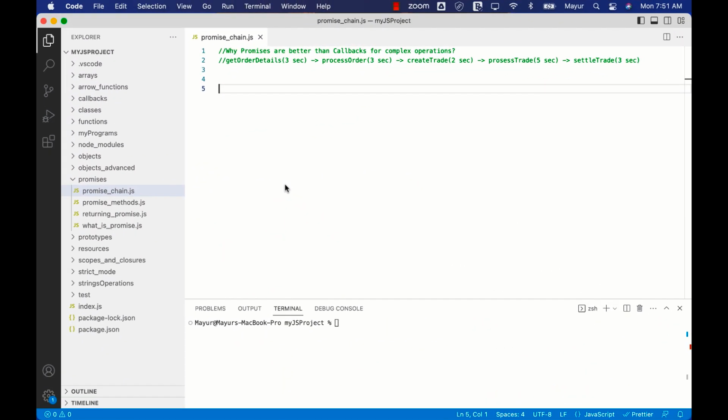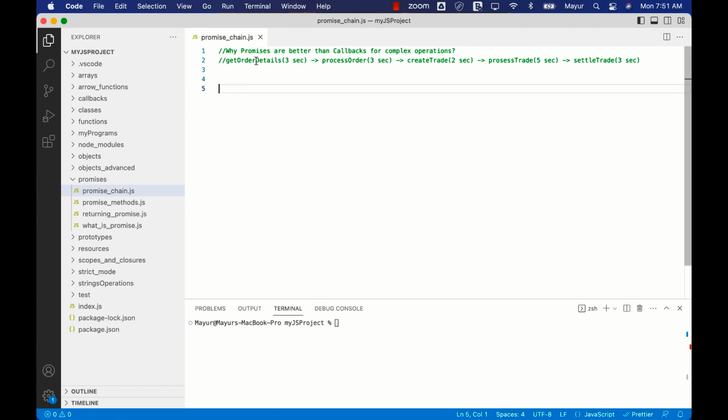And what I mean to say by that is, in the previous section, we saw the concept of callbacks, where we can use a nested callback structure. If one async operation is dependent upon another, then we provide the second async operation as a callback of the first one. And then it creates a pyramid-like structure, a horizontal pyramid, which is also referred to as pyramid of doom or callback hell. So let's try to understand this comparatively by taking one example.